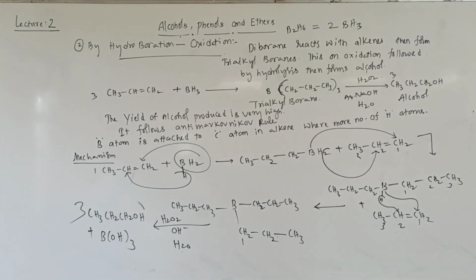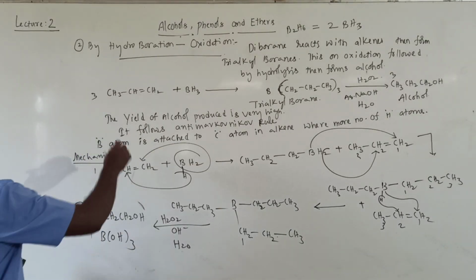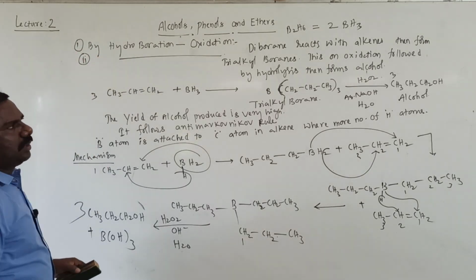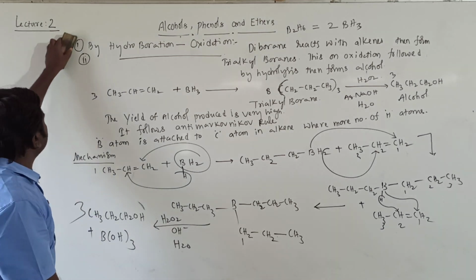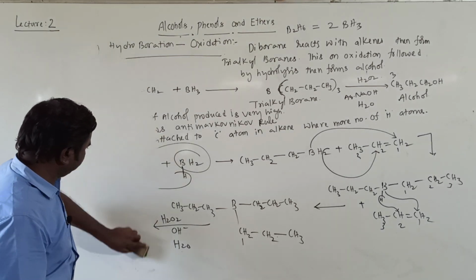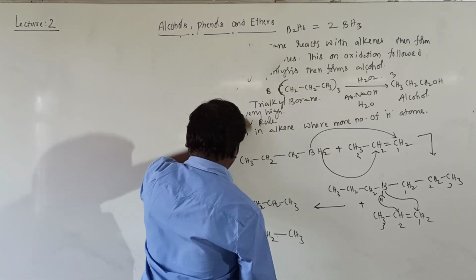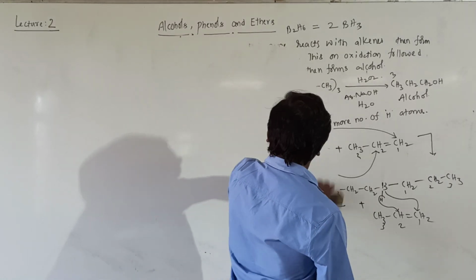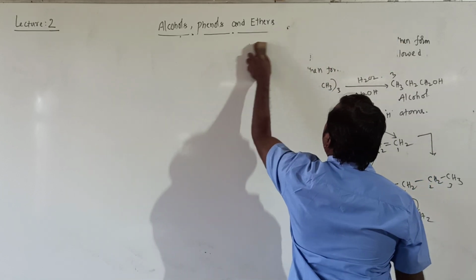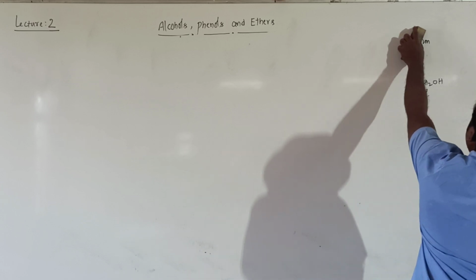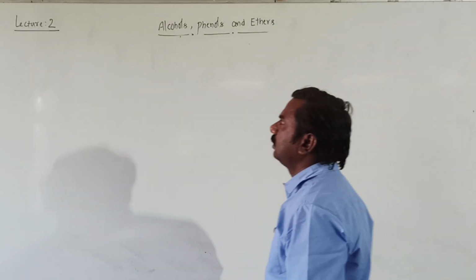Next one, the second one, is from carbonyl compounds. Now from carbonyl compounds we will discuss. Carbonyl compounds are nothing but aldehydes and ketones, which we'll consider here as carbonyl compounds.